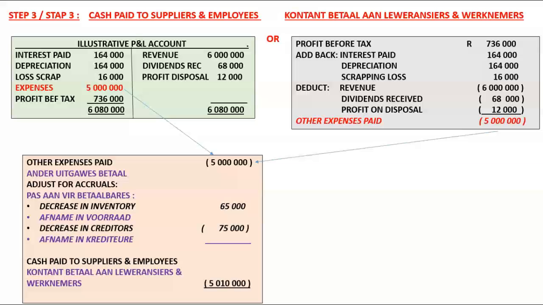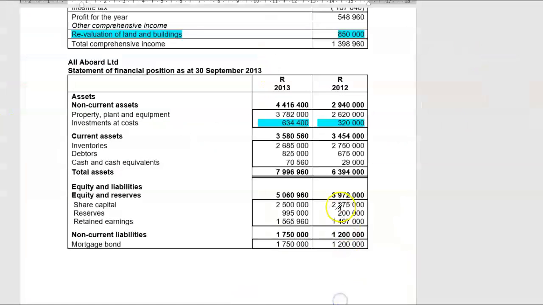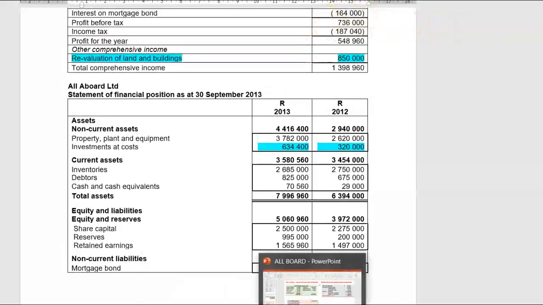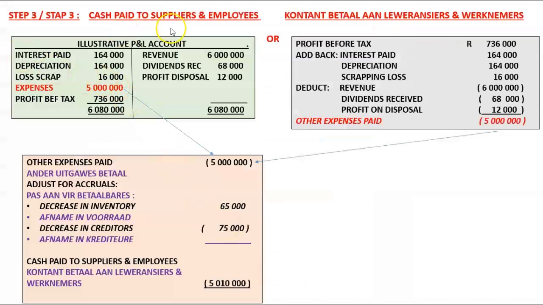And our starting point there is our profit before tax. So profit before tax is what? They gave it to us. They said to us, profit before tax, 736,000. So we can do it either in a T account format or in a statement format. The choice is yours. But the starting point is profit before tax, 736,000.